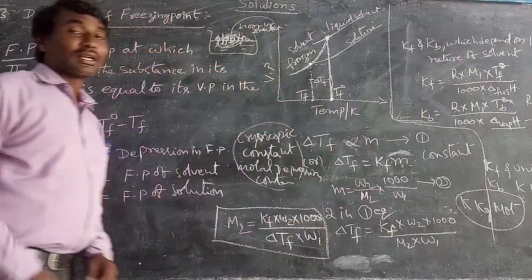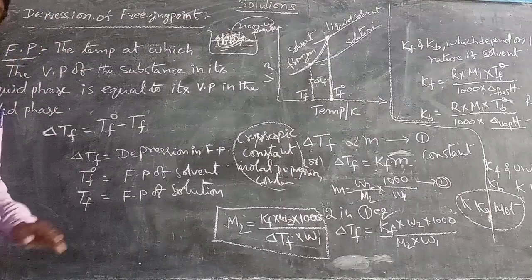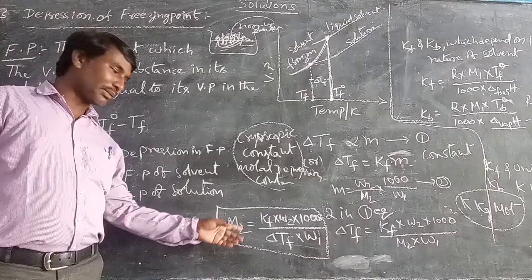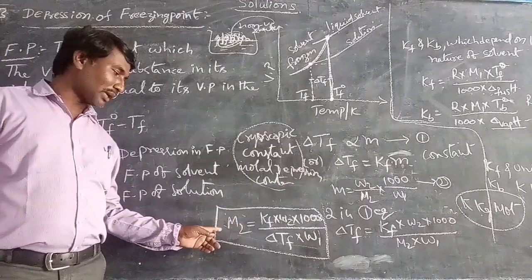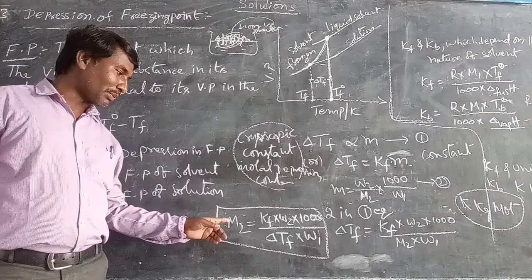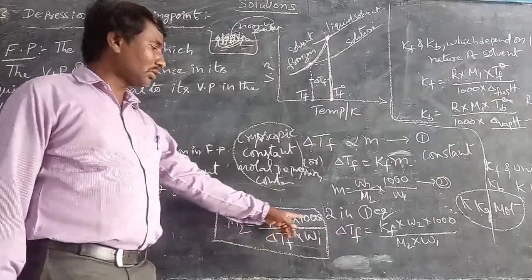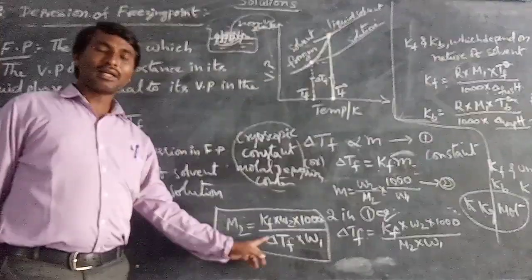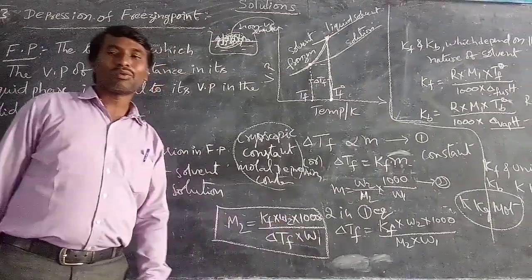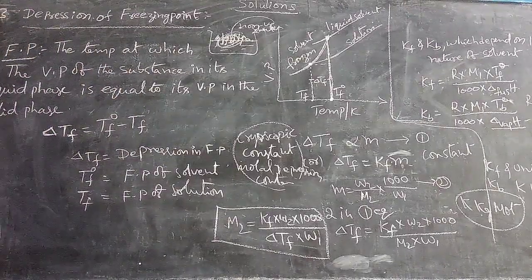So this is depression in freezing point. Here also we calculate M2 by using this formula for determination of molar mass: M2 equals Kf into W2 into 1000 by delta Tf into W1. So this is depression of freezing point.